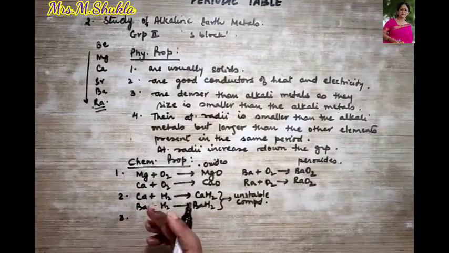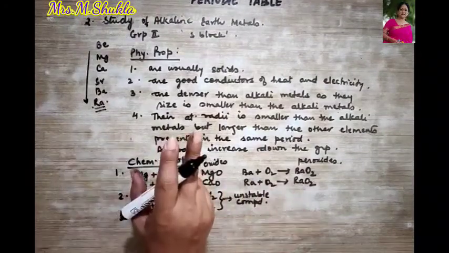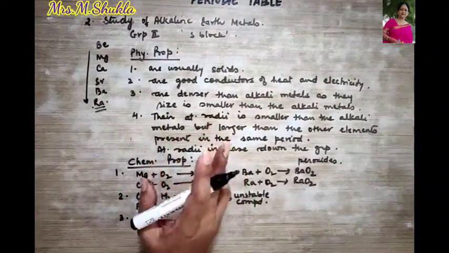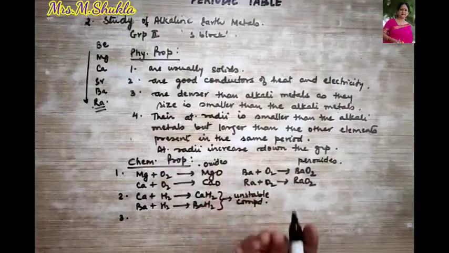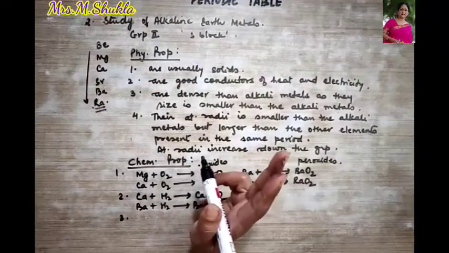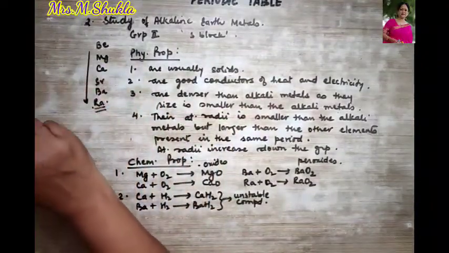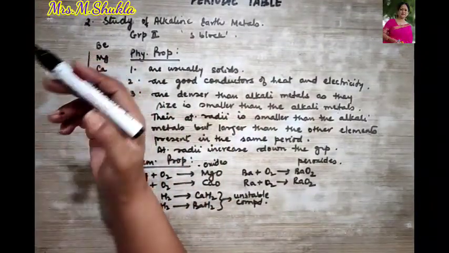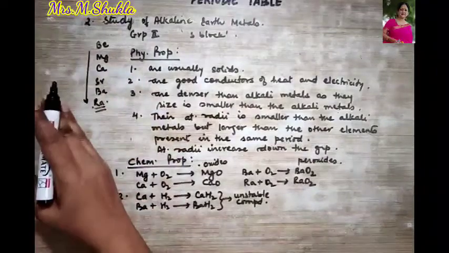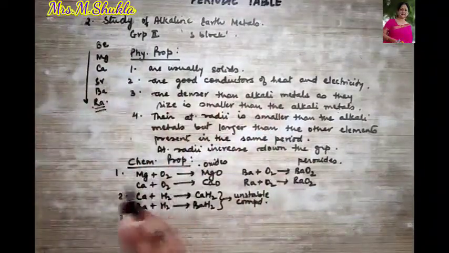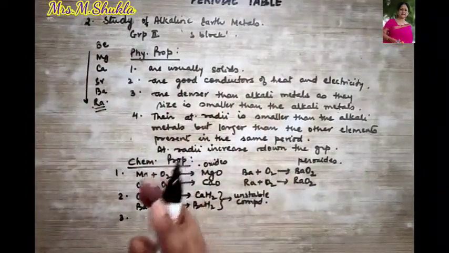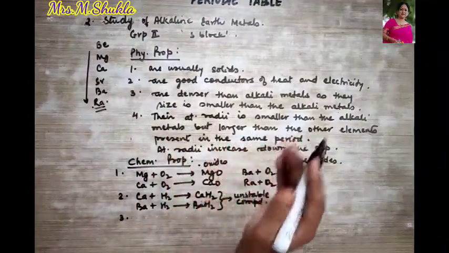How do they react with water? Now they do not react with cold water, remember, they react with hot water to form their respective hydroxides. Why? Because with cold water, the alkali metals combine and therefore they form strong bases. But here as you go from left to right, what happens? The reactivity will gradually decrease.